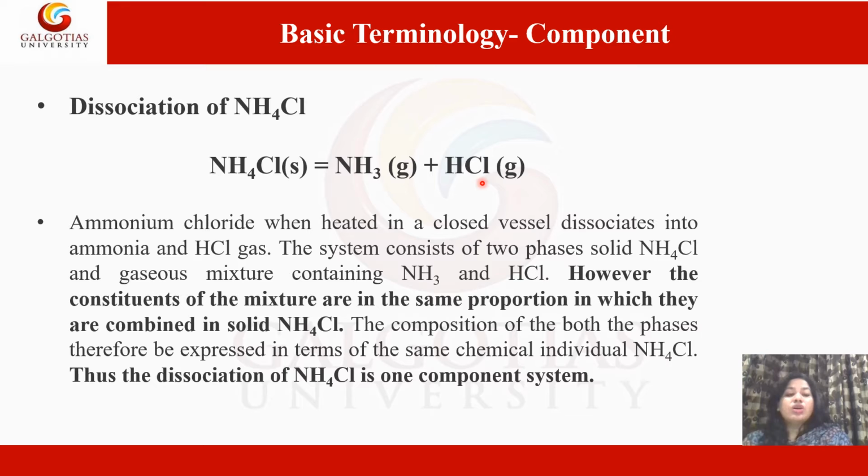However, the constituents of the mixture are in the same proportion in which they are combined in the solid ammonium chloride. The composition of both phases can therefore be expressed in terms of the same chemical individual, ammonium chloride. Thus, the dissociation of ammonium chloride is a one-component system.